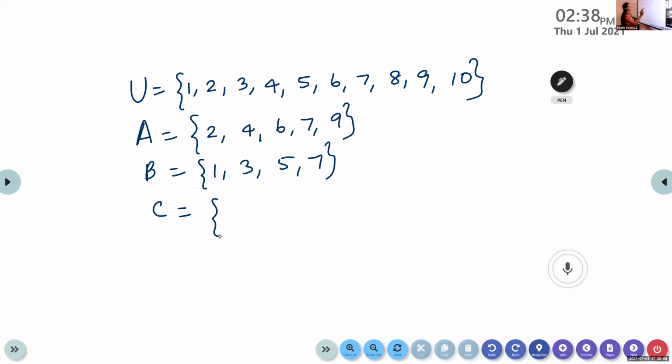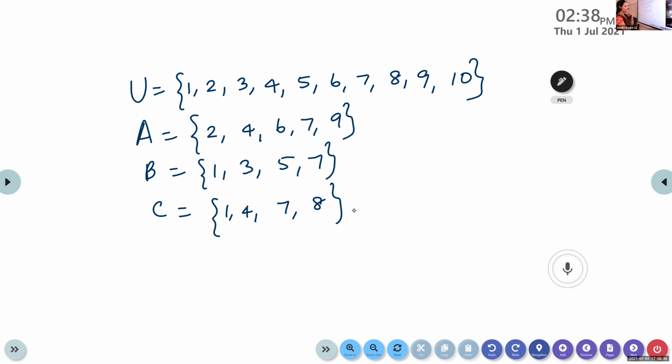C is equal to 1, 4, 7, 8. Represent this using a Venn diagram. So here, instead of 2 sets, we are having 3 sets.